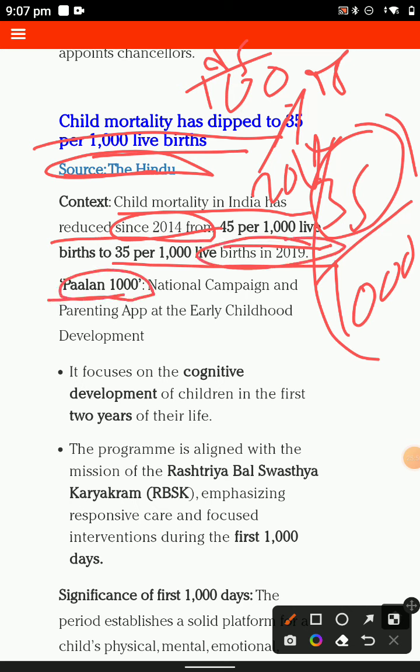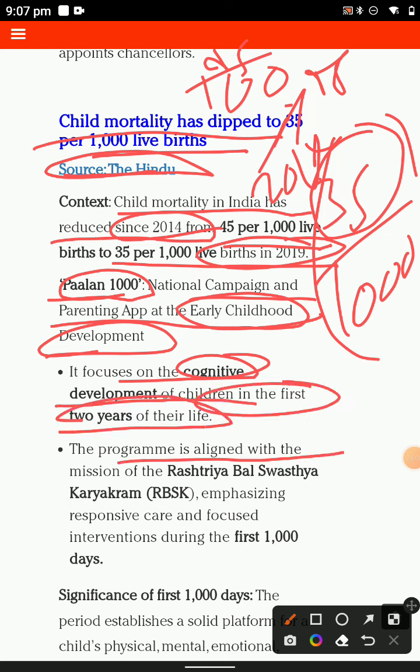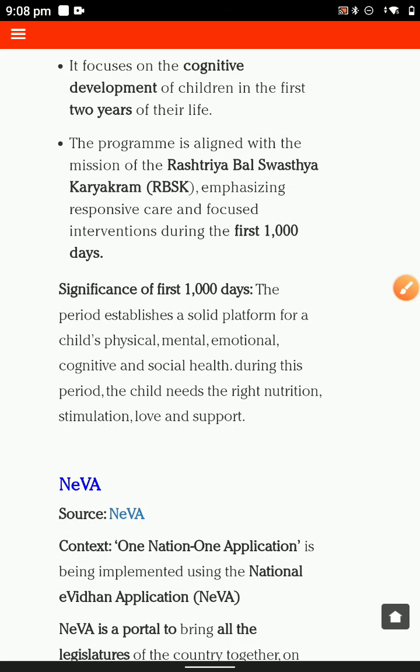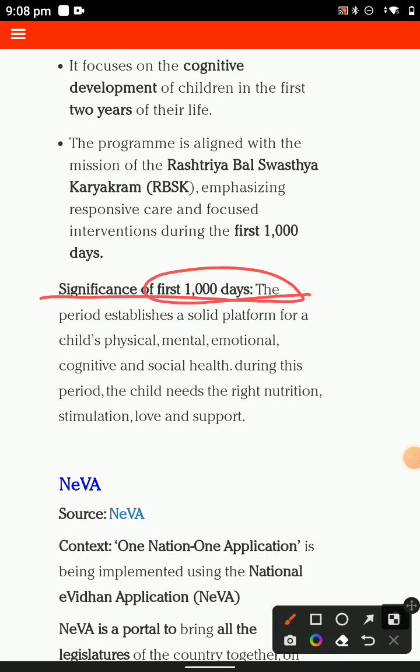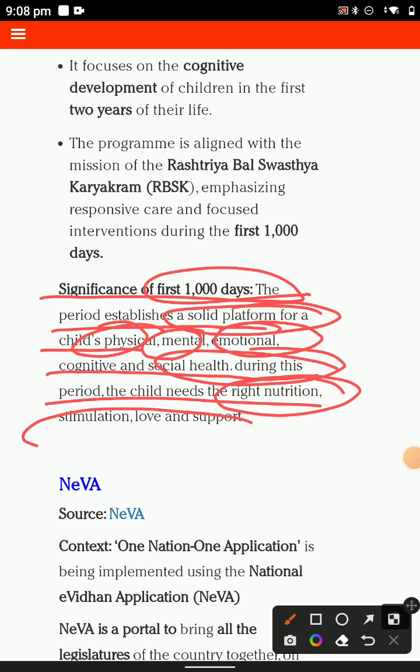the Palam International campaign for promoting early childhood development. The focus is on cognitive development in the child in the first 2 years of life, and the progress of the allegation for the Shastri Bal Shastra Kalyan scheme included by the 1000 days. And you have also the significance, what is relevant for this. The significance for the first theory is that the period is a stable, solid platform and critical for physical, mental, emotional and social health, and in this period the child needs the right to musicians of the love and support. That is the biggest news.